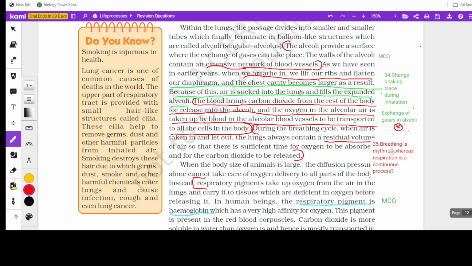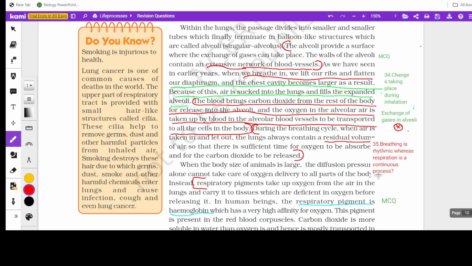One is, breathing is rhythmic whereas respiration is a continuous process. Breathing is rhythmic means we just inhale, exhale. Certain contraction and expansion of certain muscles happen. So it is contraction, relaxation, contraction, relaxation. There's a pause in between. It's a rhythmic process, not a continuous process. Whereas respiration occurs at the cellular level, so at the cellular level, it is a continuous process.